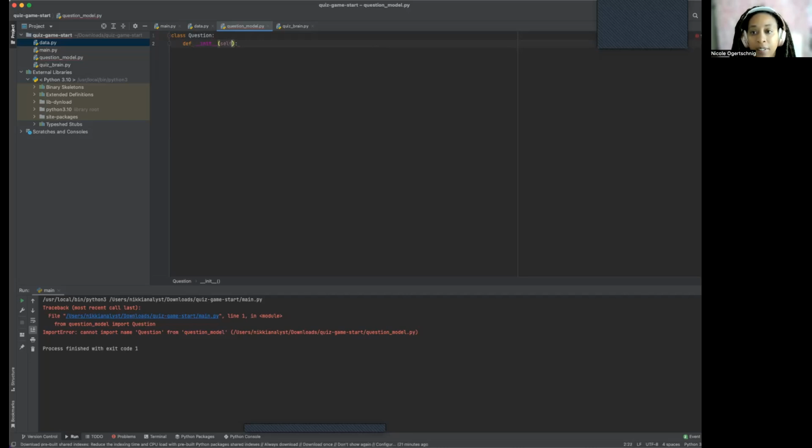So we're going to have self, comma, Q text, which will be the Q text. That's our question. Q underscore answer, right? Right, that makes sense. So then we go self.